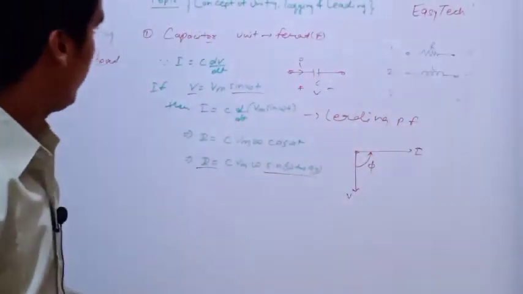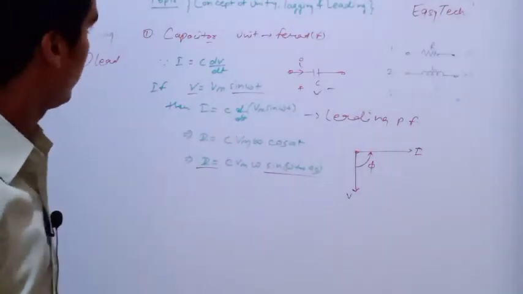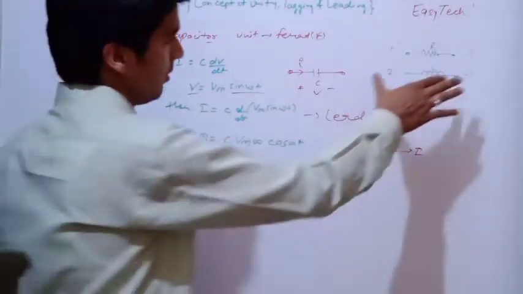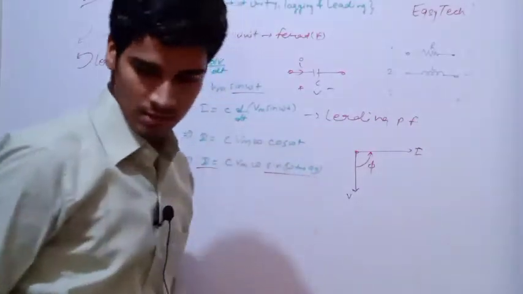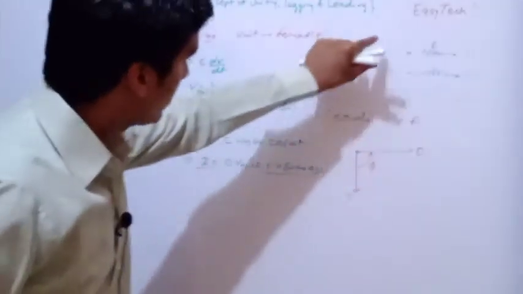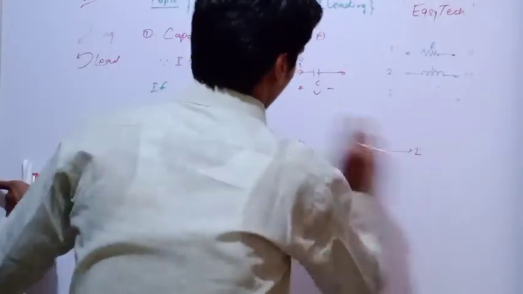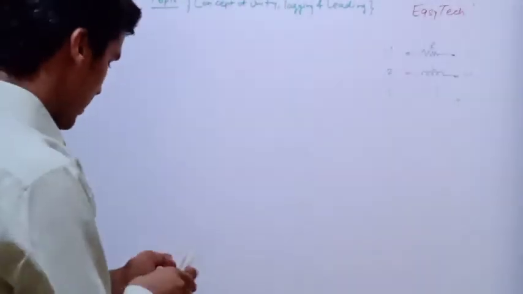Now you have become very well acquainted with the capacitor. We have studied resistance, inductance and capacitance. Now we are going to study what happens if the circuit has R and L. In the last we will draw a basic table.